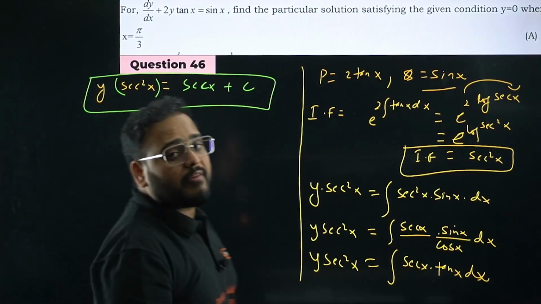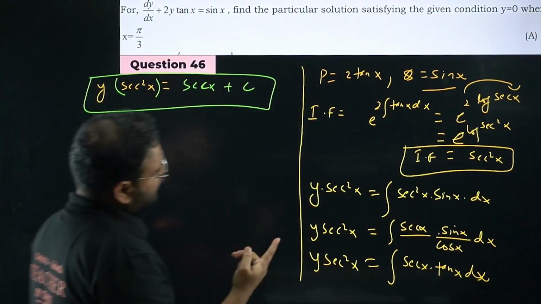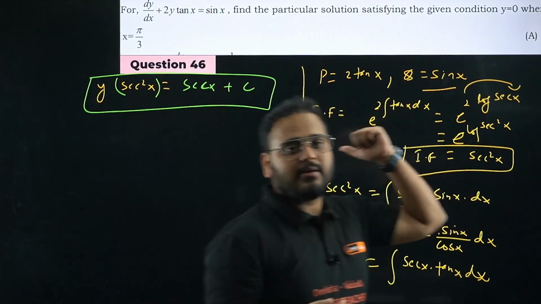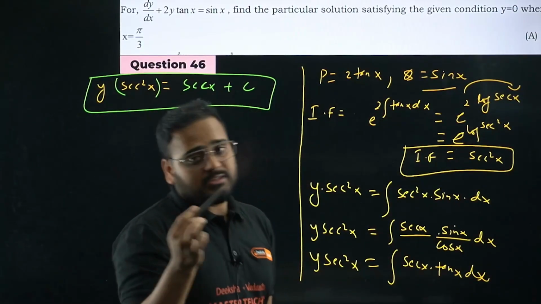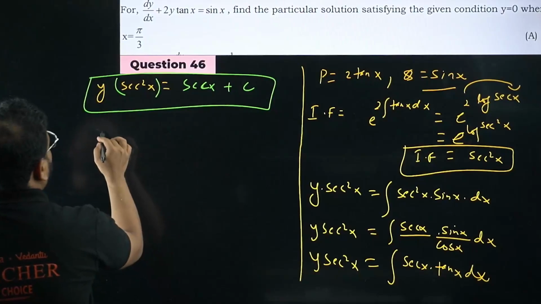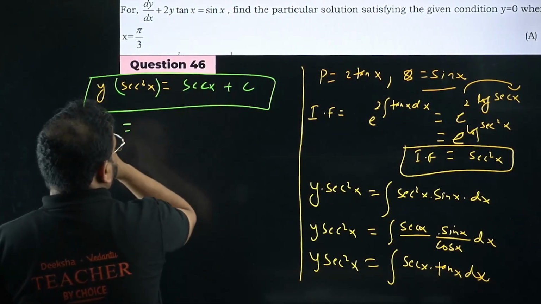Now you've been given the value of x and y. x is given as pi by 3, y is given as 0. You put this value to find the value of c, because they're looking for the particular solution. So put it here. We get 0 only, since y is 0, so nothing is required on this side. Sec of pi by 3.